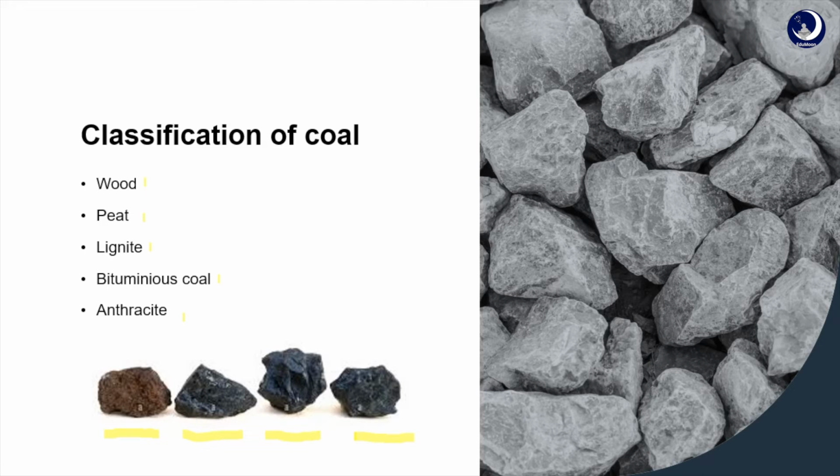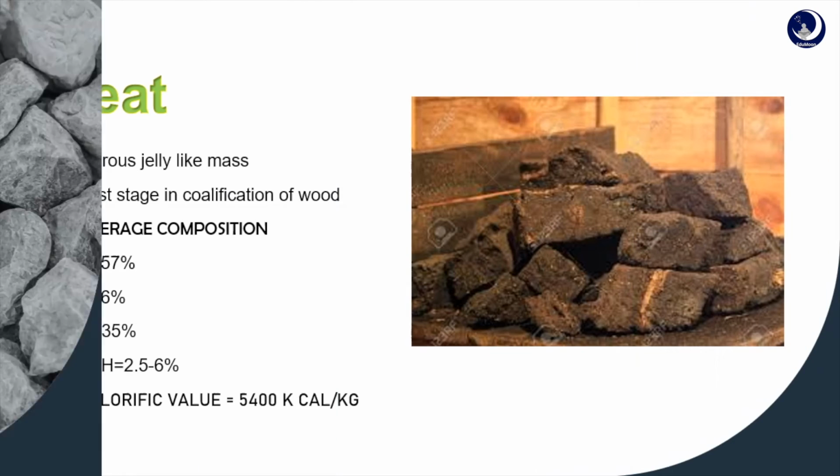Due to this classification of coal, the moisture content decreases, the H, O and S content decreases, and the carbon content increases, the volatile matter decreases, and the calorific value increases. So by the transformation of coal, we can get the purest form of coal, which has the highest calorific value and the highest carbon value.